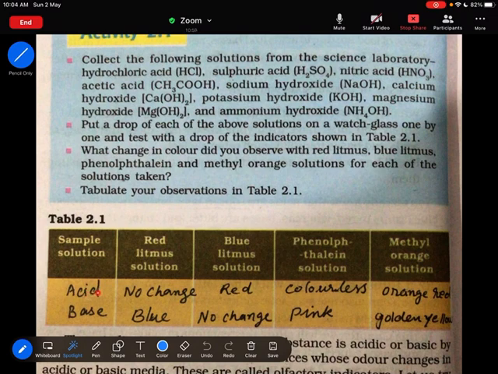So, in acid, if you are putting red litmus, no change. Acid turns blue litmus to red. Bases change red litmus to blue. In acid, phenolphthalein is colorless. In base, phenolphthalein is pink. In acid, methyl orange is orange red, or you can say orange also. In base, methyl orange has got golden yellow color.